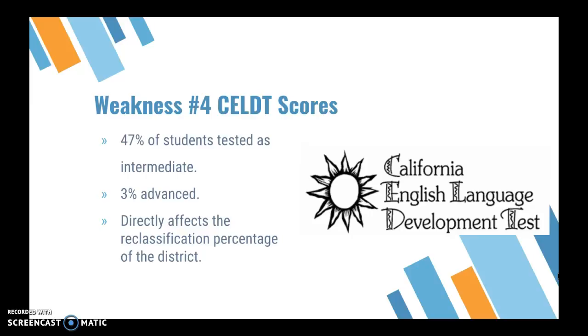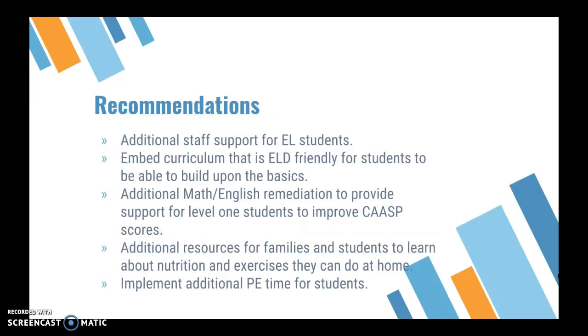Some recommendations: support for EL. Clearly, this is not working because of reclassification. This is something that possibly needs a friendlier approach, where students are able to get education if they're testing at second grade. Additional support would provide help for scores, with remediation in order to bridge that gap. For family and exercises, they can more physically engage during the year, showing that they're more active. There are many ways, stress, happiness, and it'll help them.